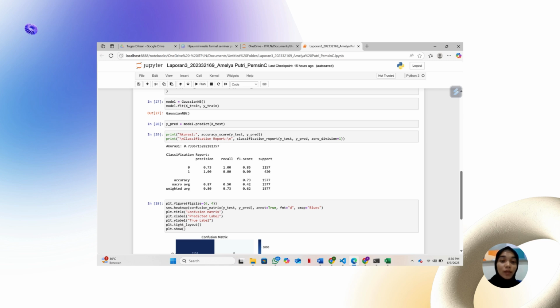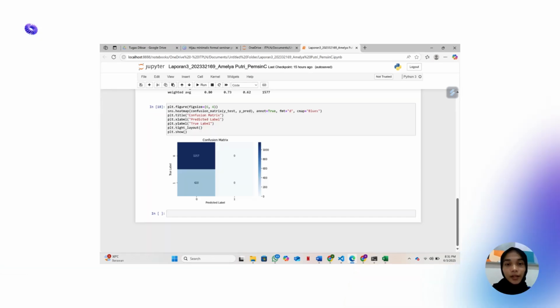Next, we will display the confusion matrix. Confusion matrix shows the result of the model prediction compared to actual data. The matrix above shows that there are 1,157 class 0 data that are predicted as 0, which is correct.